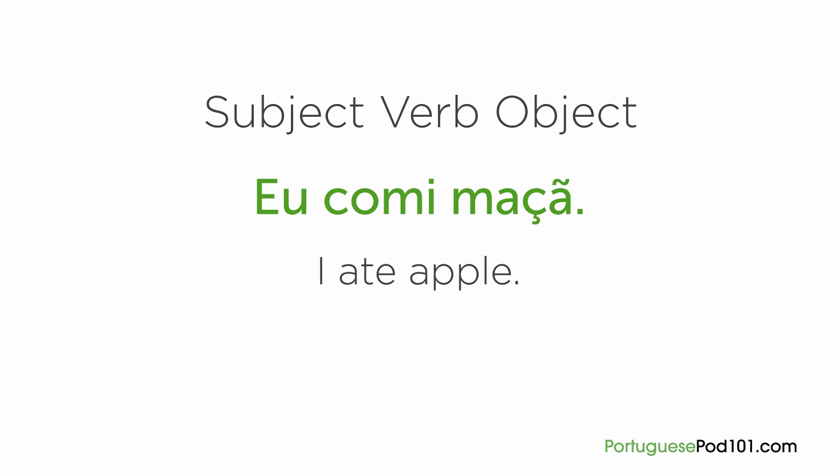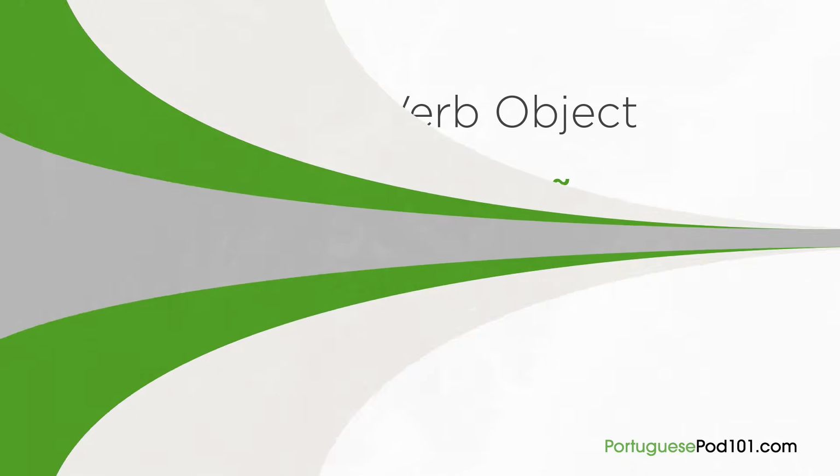Breaking down the Portuguese sentence, we can see the word order is subject, verb, and object. Which means that you don't have to change this basic structure when speaking Portuguese. In some cases, the order can be changed and the subject, in Brazilian Portuguese, is likely to be repeated forward in the sentence. But don't worry about it for now. Let's keep going.